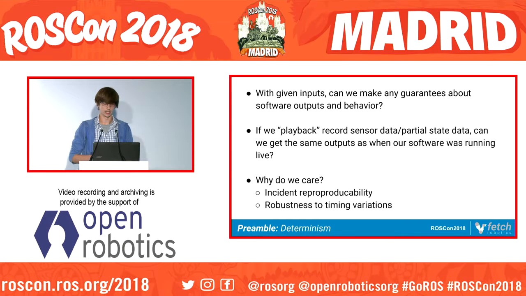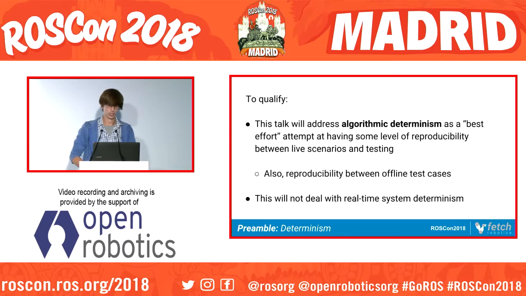For the most part, we care about it for having some robust timing variations in our system, but at least at Fetch, and I think a lot of other places, it's also good to have some incident reproducibility. I'll talk about this in a bit. So to fully qualify here, when I'm talking about determinism, I mean only algorithmic determinism, at the highest level, not so much real-time determinism in terms of timing.